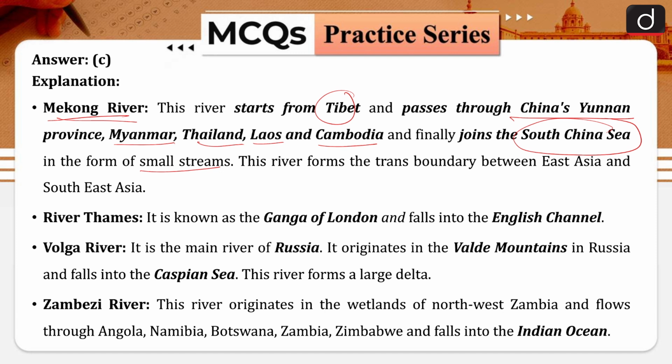Okay. So when we are talking about the river Thames, Thames is called the Ganga of London. Okay, you must have heard of or seen mention of such rivers in the movies. Okay, and it is falling into the English Channel.